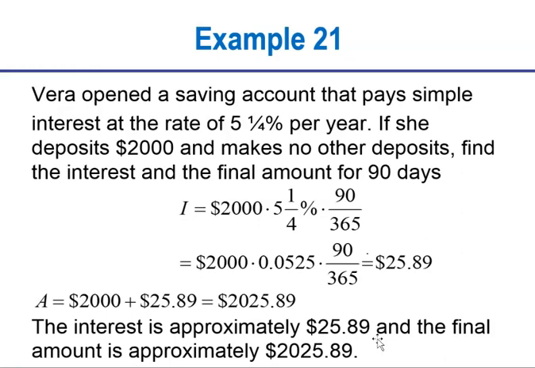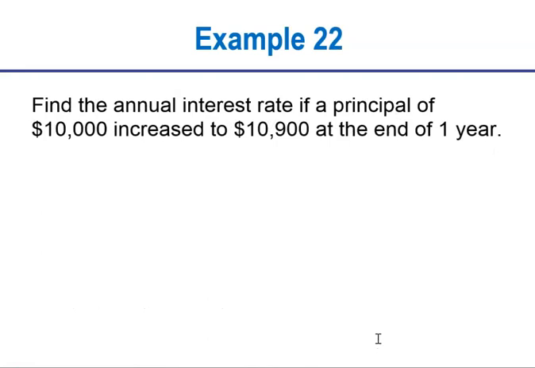Okay, let's check out example number 21. Oh, we finished it. Oh, they're just writing it in sentence form. It's like, what? We did it all. There it is. The interest is approximately $25.89, and the final amount is approximately $2,025.89. Now let's do another problem. Find the annual interest rate. Okay, so this time we're looking for a rate.